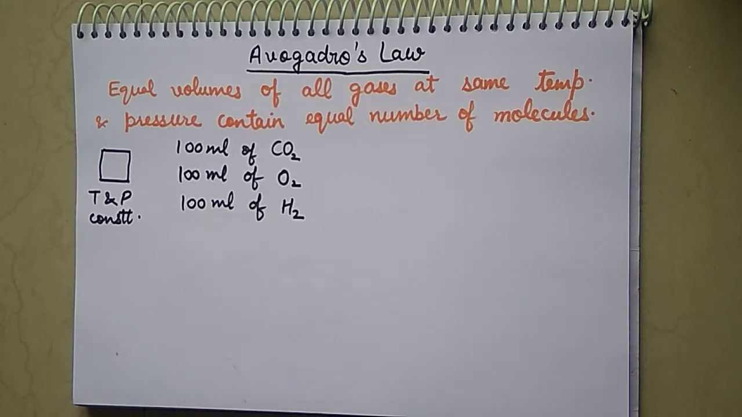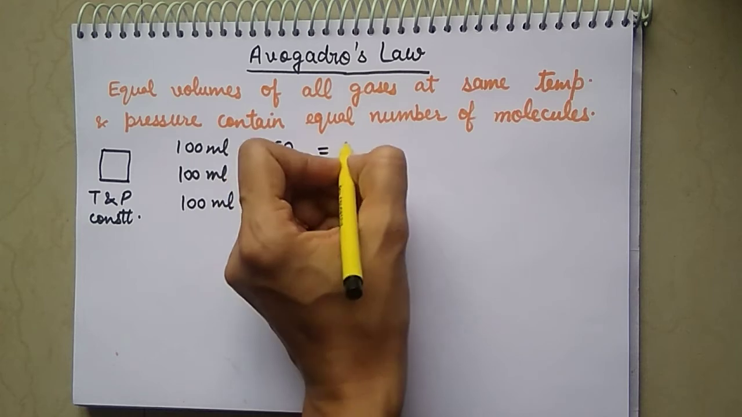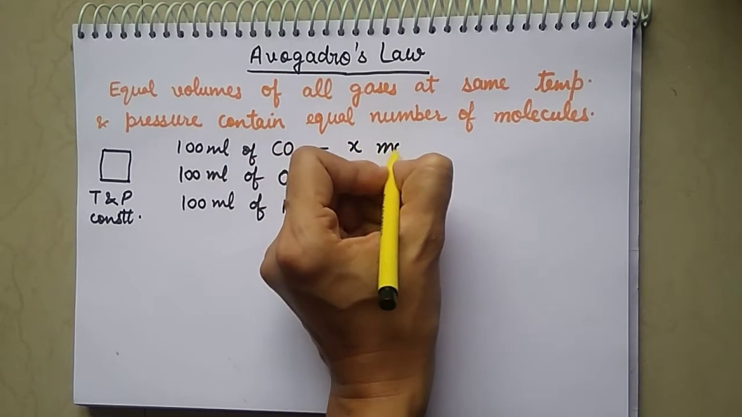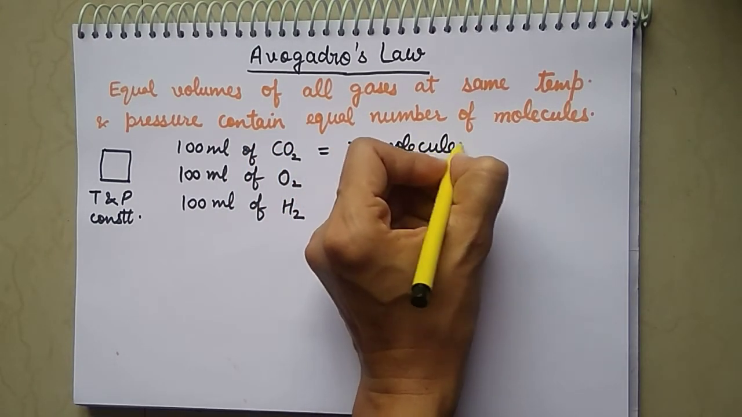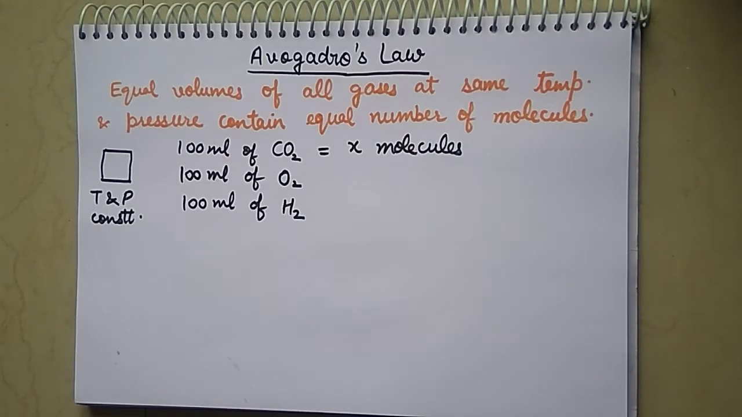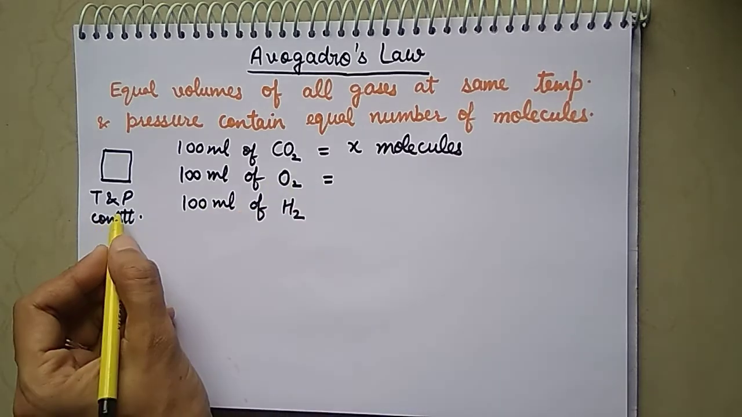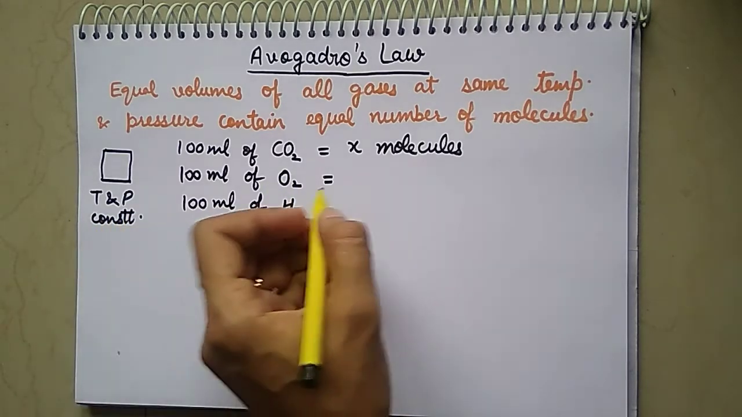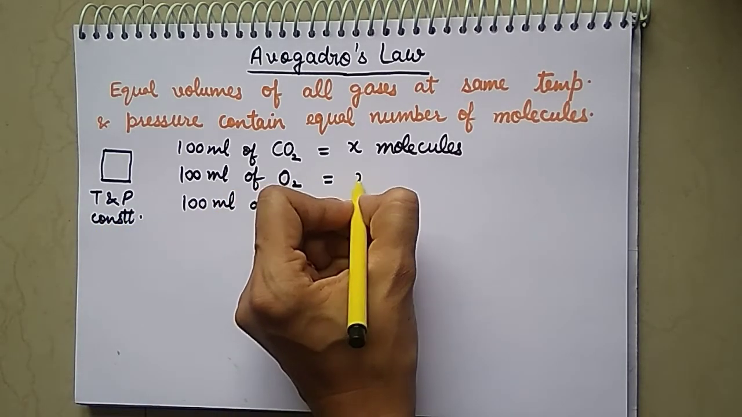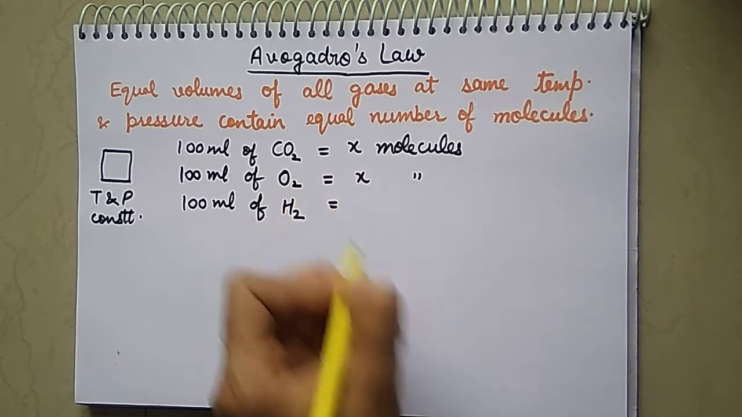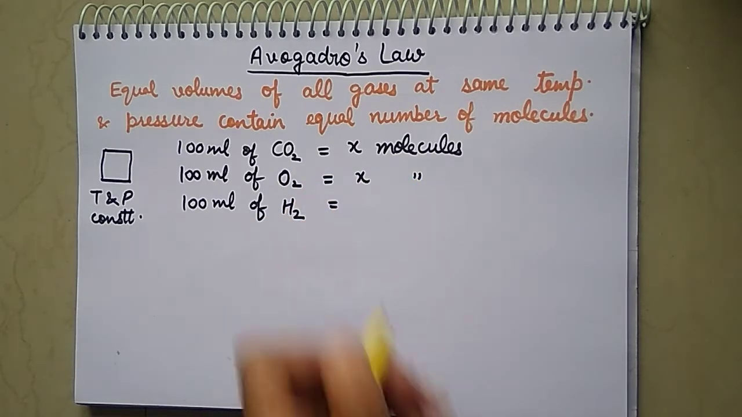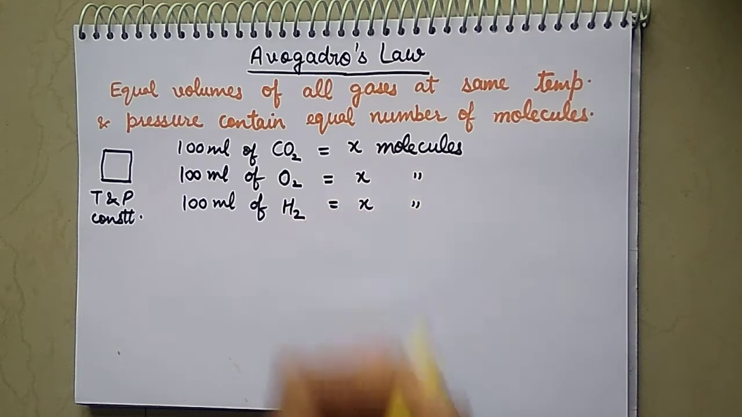The law says that all these will have an equal number of molecules. So let's say 100 ml of carbon dioxide has X molecules. That means under the same conditions of temperature and pressure, 100 ml of oxygen will also have X molecules and 100 ml of hydrogen will also have X molecules. So this is what the law says.